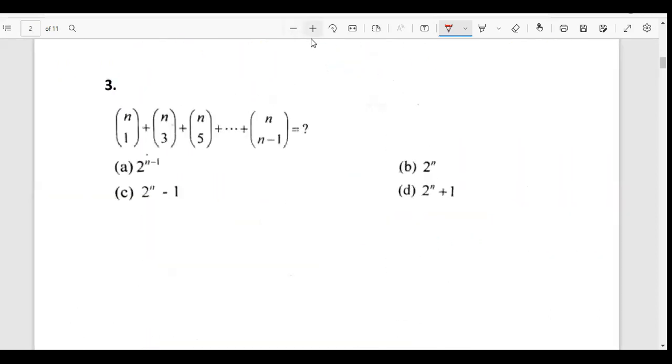Now again, I would expect this from you. I've told you rule number two. Rule number two says the sum of both the even and odd terms was 2 power n. What are these? These are the odd terms only. Okay, I have odd terms here. So obviously B is not the answer. I would have something else. So rule number 4 is